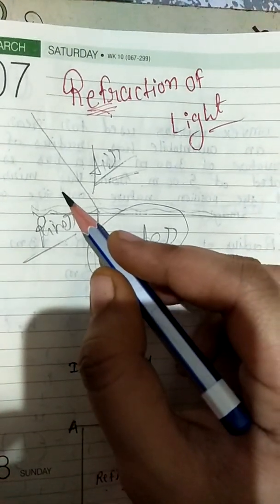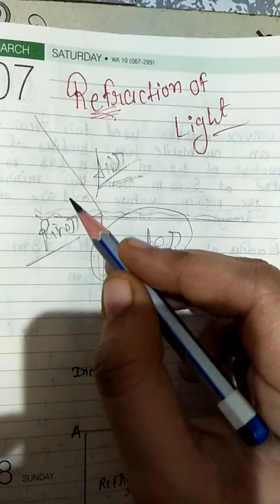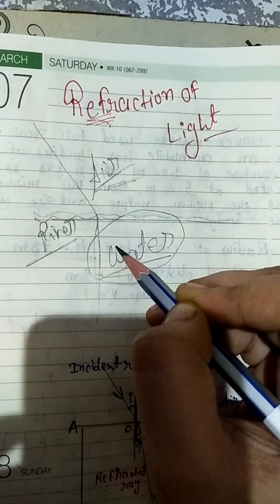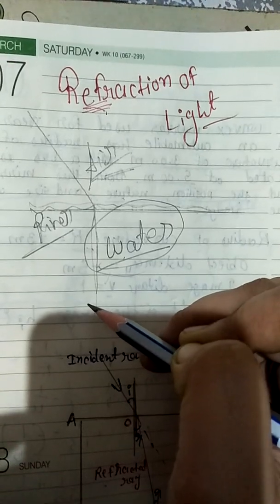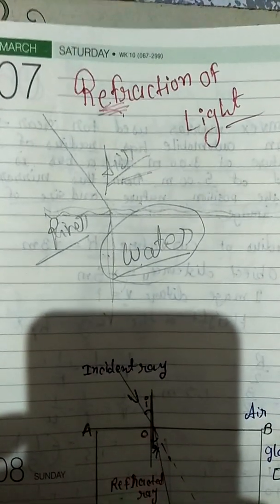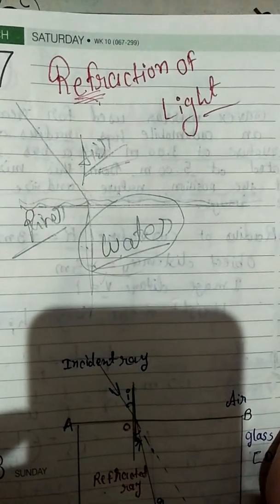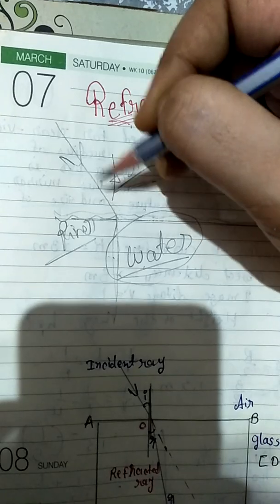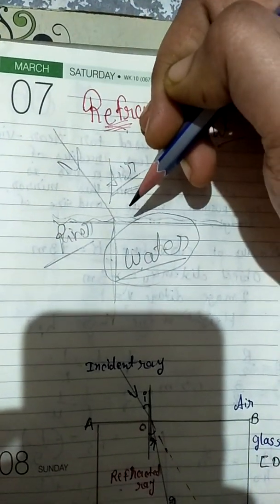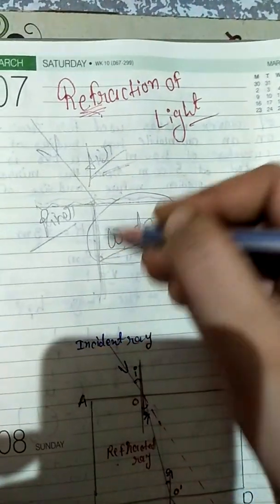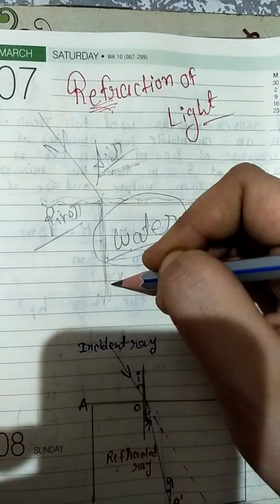Change in the path of a light ray as it passes from one medium to another medium is called refraction of light. Understood? So here the ray came, so it is the incident ray, and here it refracts, so it is the refracted ray.